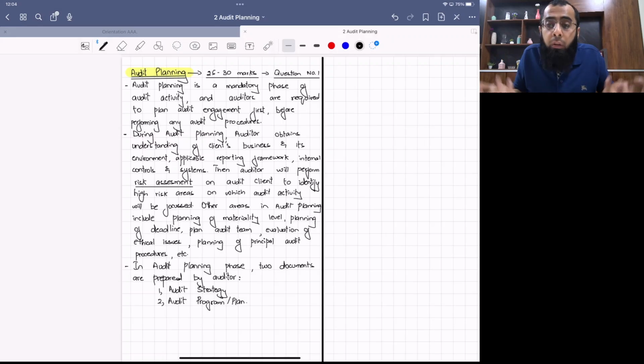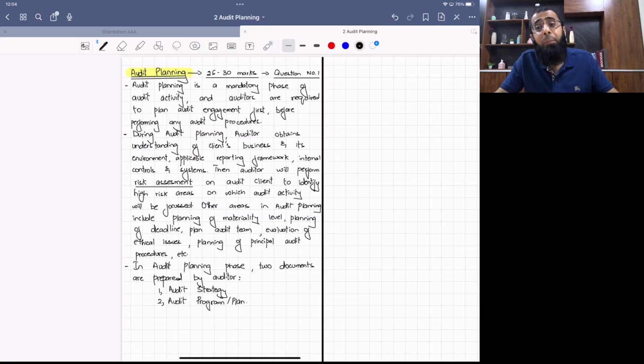He doesn't know about the process. He doesn't know about the controls. So what will you do in the audit? What procedures will you perform? You haven't done risk assessment. You haven't planned procedures. You haven't planned the audit team. You have taken all the members who are experts of tax and you are doing audit of the revenue head. Your team composition is wrong. You haven't planned the materiality level yet.